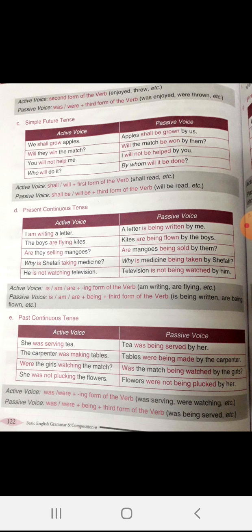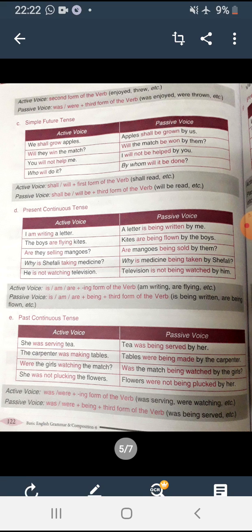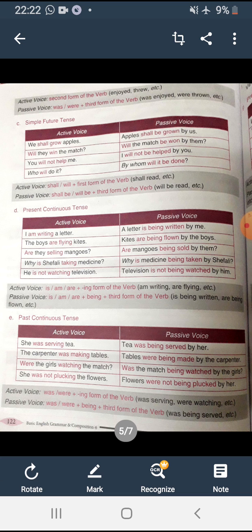Kites are being flown by the boys. Are mangoes being sold by them? Why is medicine being taken by Shefali? Television is not being watched by him. So I hope present continuous tense is clear to you.